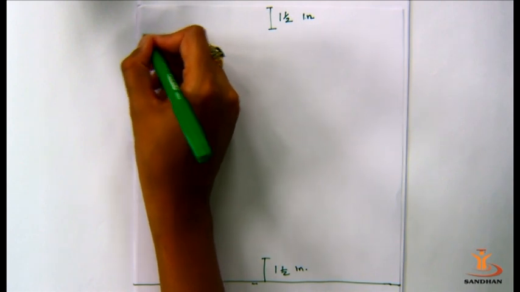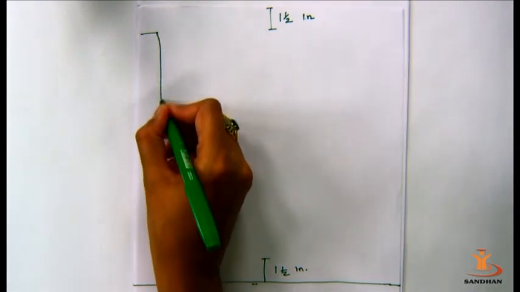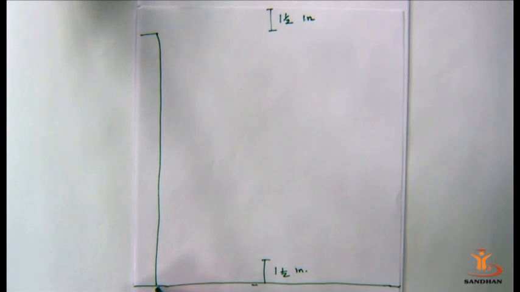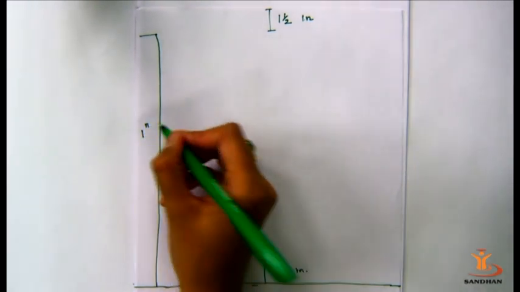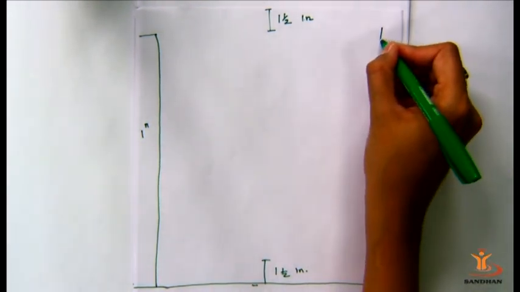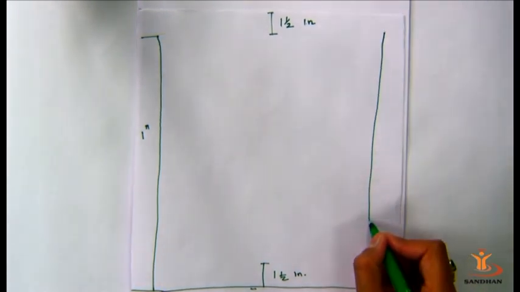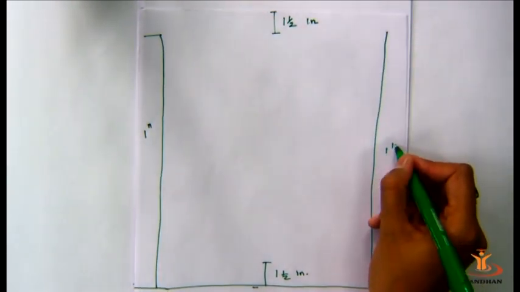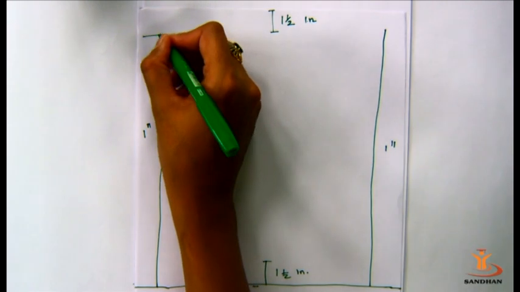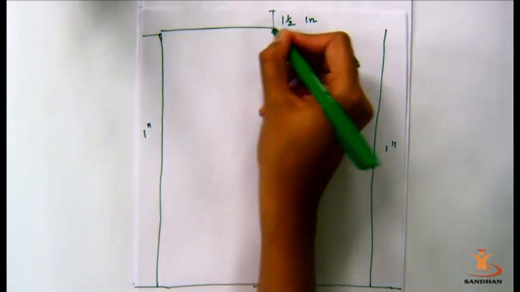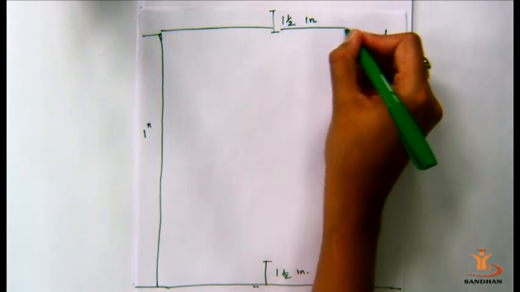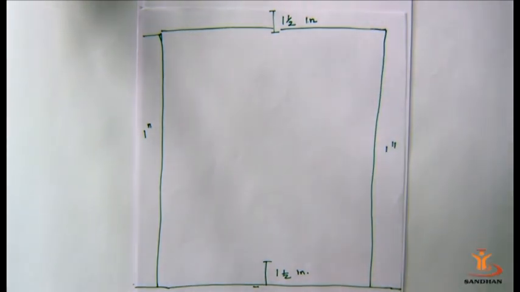From the right and left side, again we leave 1.5 inch, or we can also leave 1 inch margin, and here on the right side again we'll leave 1 inch margin. So this is the layout of a business letter.